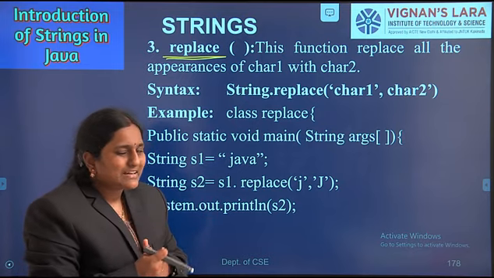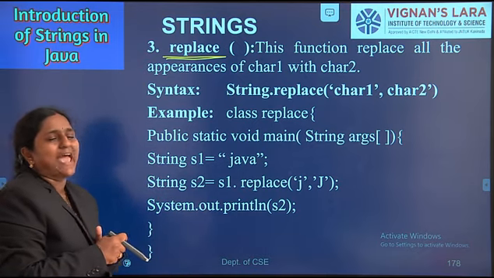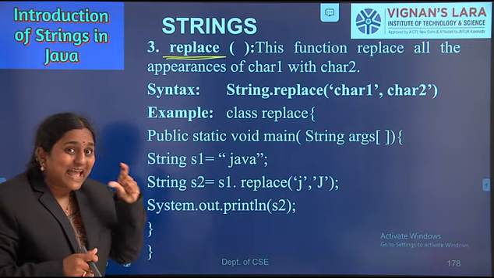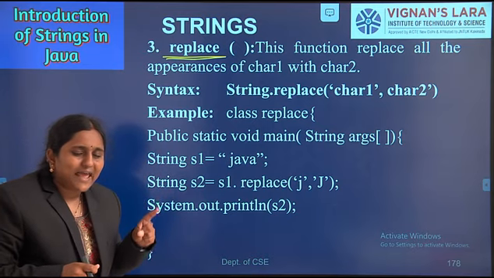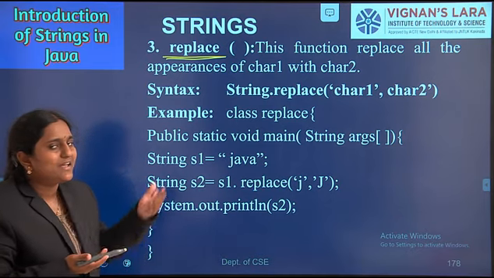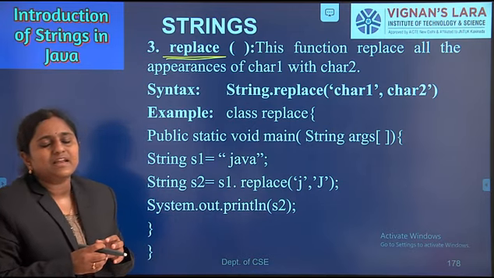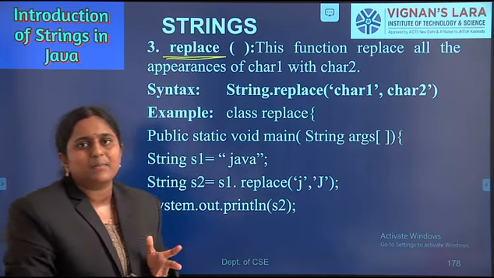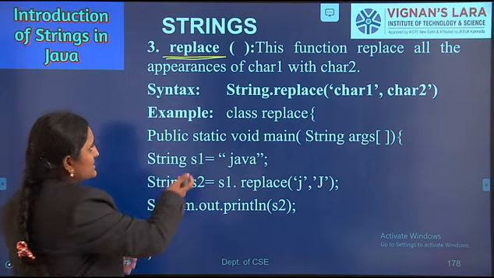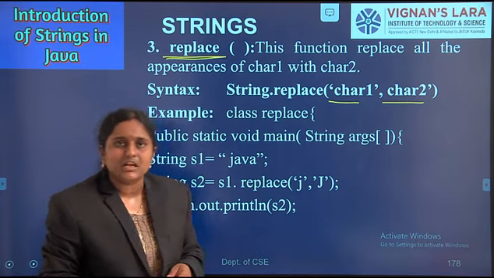Coming to replace, what is the functionality of the replace method? This function replaces all the appearances of char1 with char2. We can replace a particular character in a given string. String means a group of characters or a sequence of characters. When we want to replace a particular character, then we can use the replace method. For example, if we want to replace a particular character, we can go for the replace method. It replaces char1 with char2. What is the syntax? string dot replace char1, char2. In Java, characters are enclosed in single quotes.